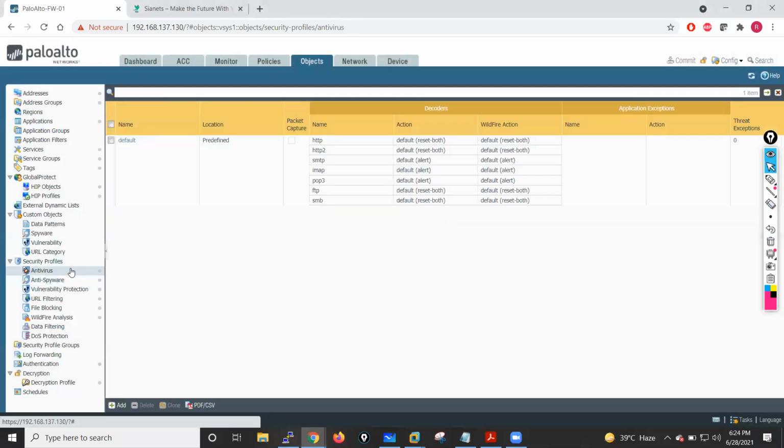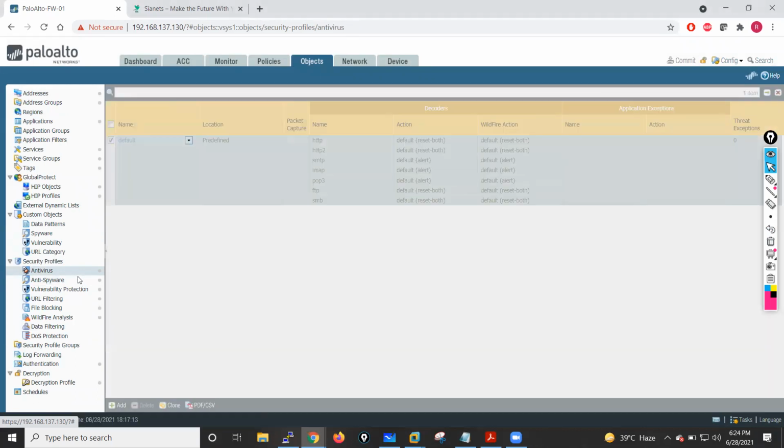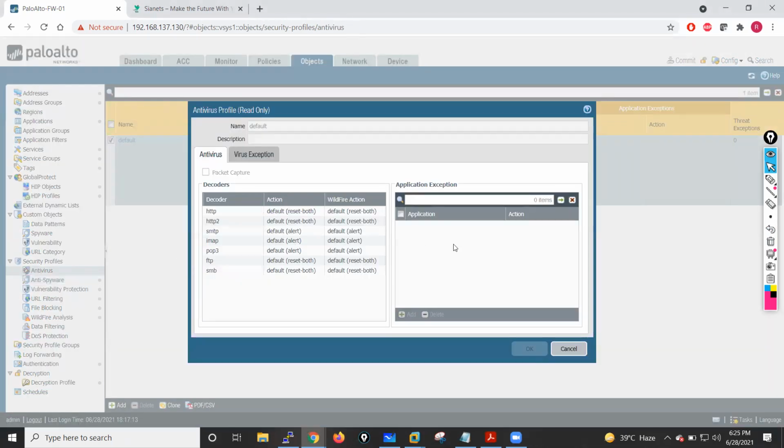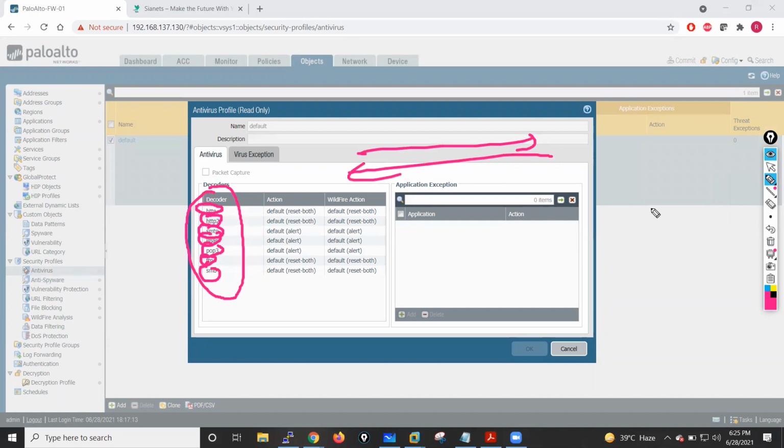We also have antivirus. This antivirus basically helps us with viruses. So let's suppose we are using HTTP or HTTPS or SMTP or IMAP or POP3, FTP or SMB, these particular protocols for exchanging any kind of files, maybe in email someone has attached some file, right? In that scenario, if we want protection from a virus, if that file has any kind of virus inside it, that time we need an antivirus profile, guys.